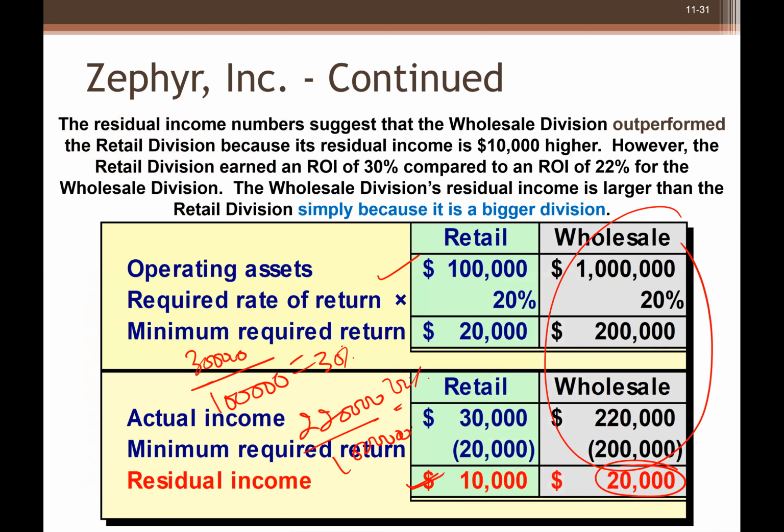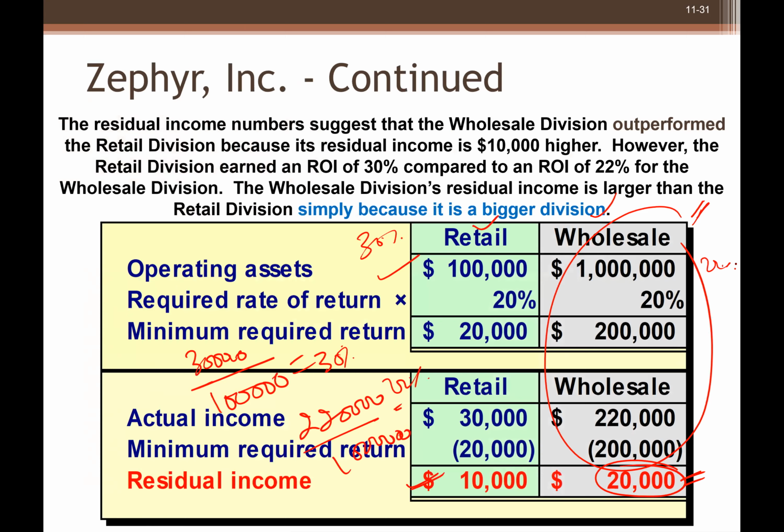So if you compare based on residual income, you will say that the wholesale department did well. Why? Because they gave us a more positive number plus investment. If you have more money, invest in both retail and wholesale. But if you see on the ROI basis, the ROI of retail is 30% and wholesale is 22%.